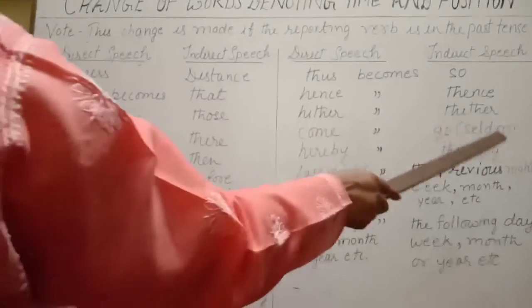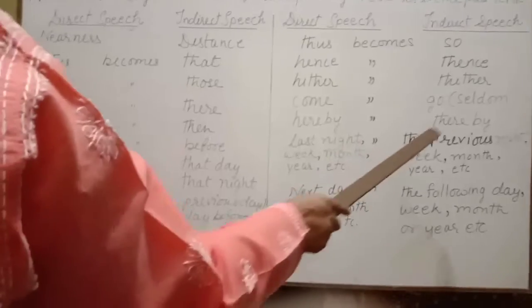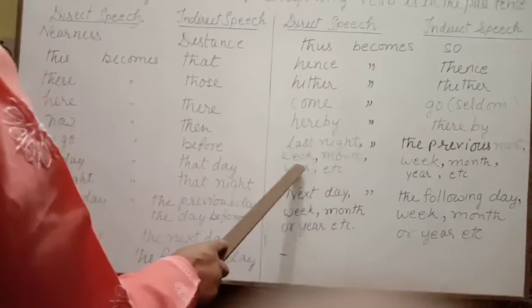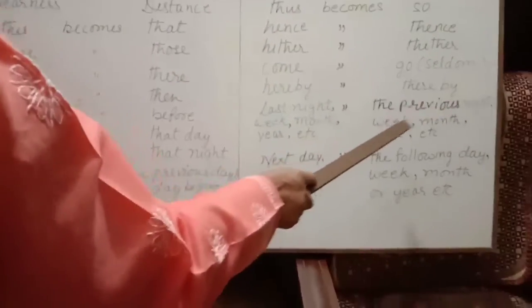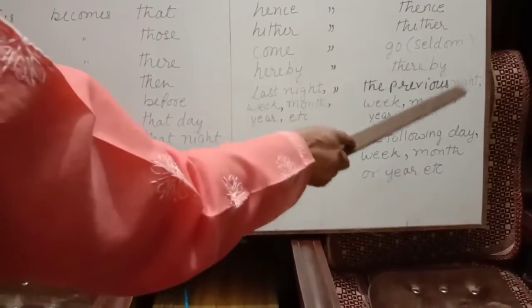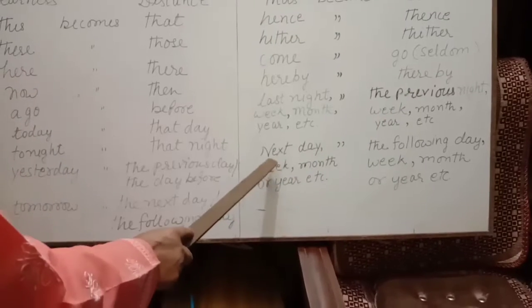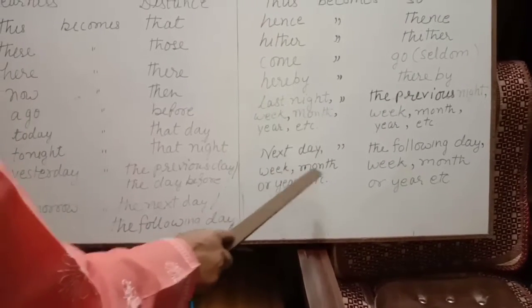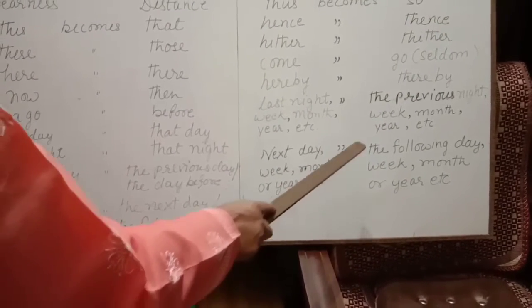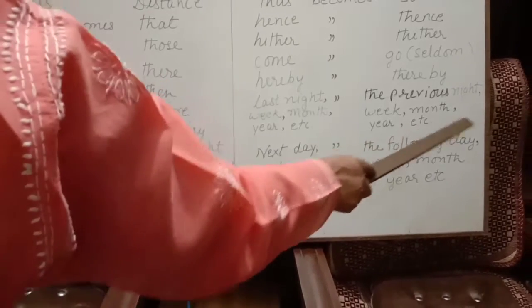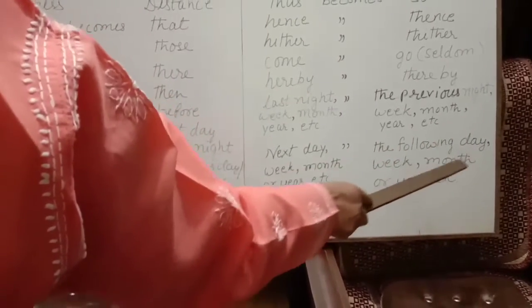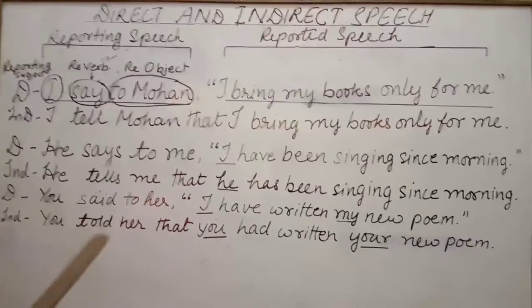Hereby becomes thereby, last night becomes the previous night, week, the previous week, month, the previous month, year, the previous year, etc. Next day, week, month or year, etc. becomes the following day, week, month or year, etc. I will repeat everything again.